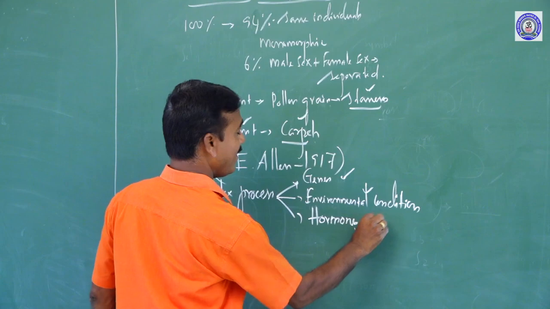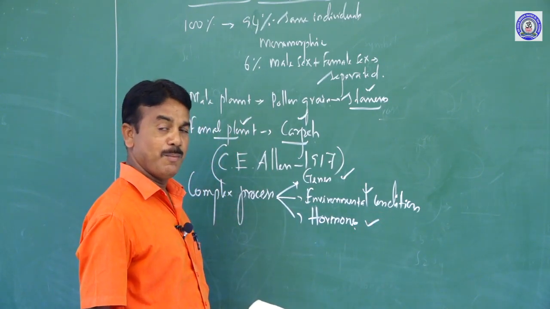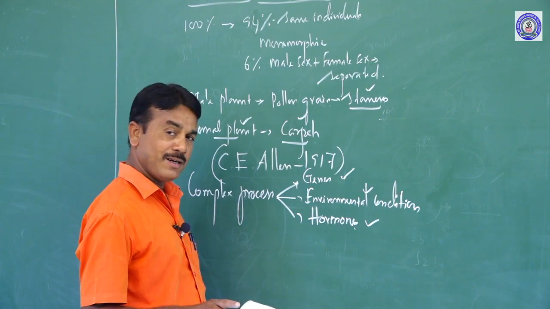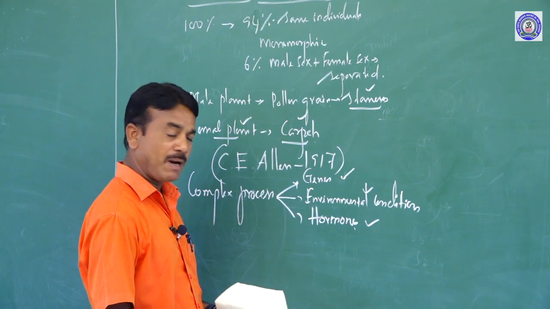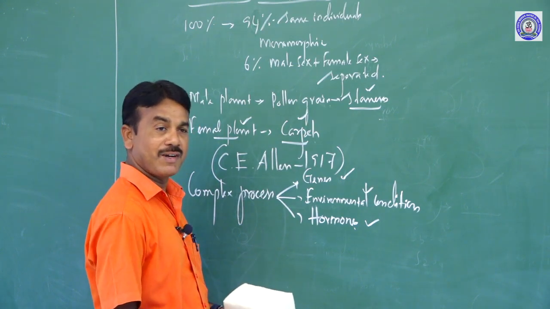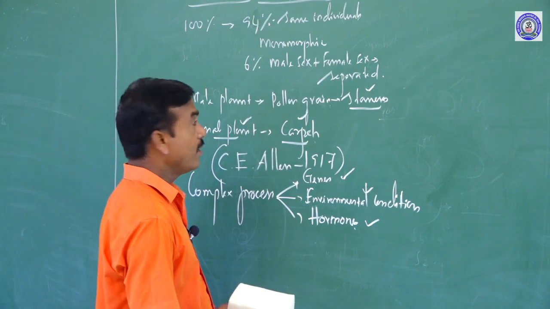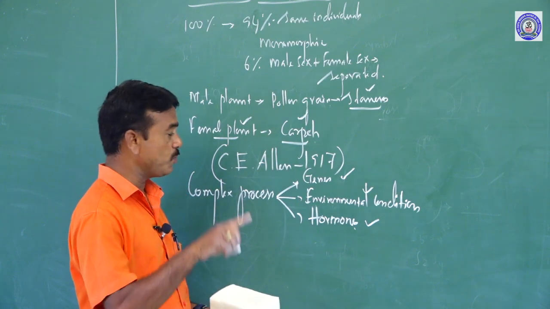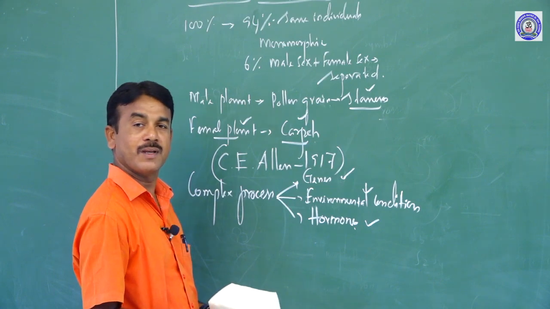So those three are responsible for determining the sex. Male and female are not determined by a single factor, but by the influence of genes, the influence of environmental conditions, and the presence of hormones. So sex determination is a complex process influenced by genes, environmental conditions and hormones.